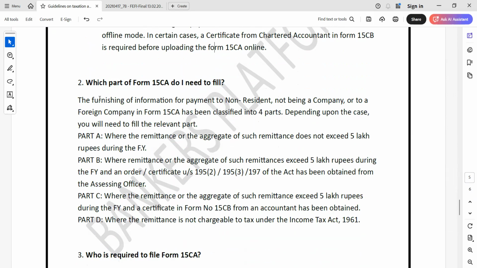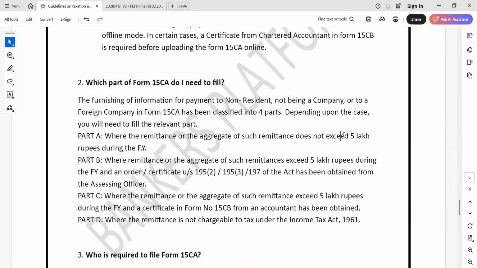Okay. So which part of 15CA do you need to fill? There are four parts: Part A, Part B, Part C, and Part D. Part A is where the remittance does not exceed 5 lakh.